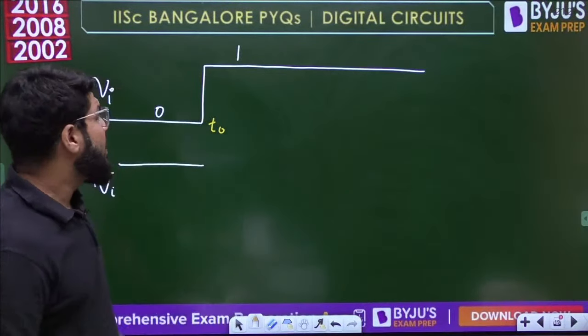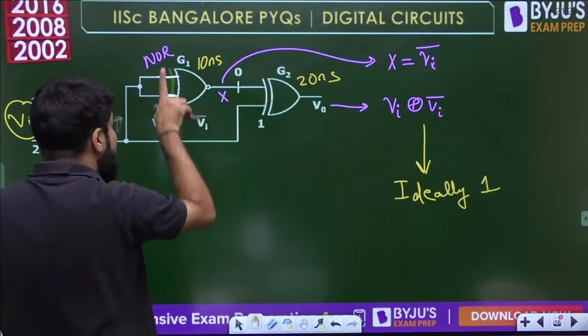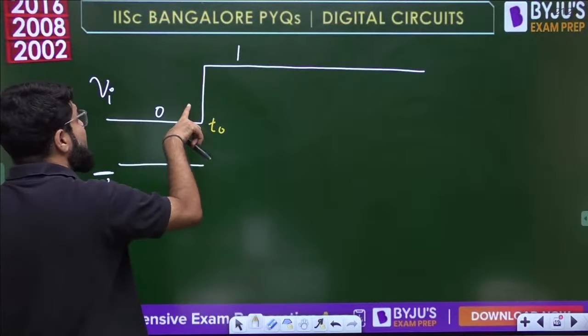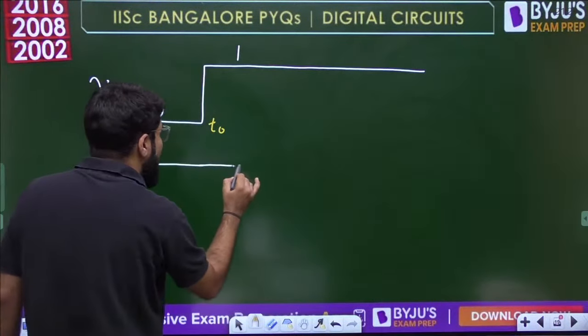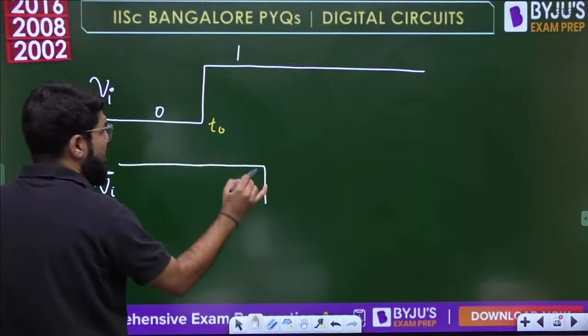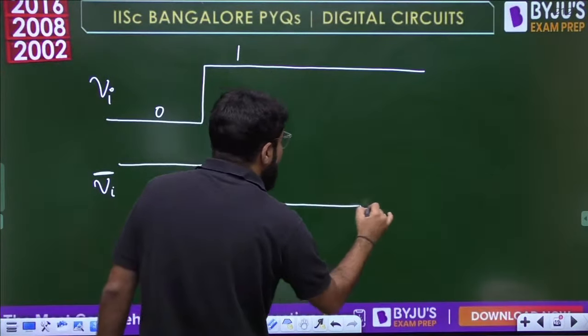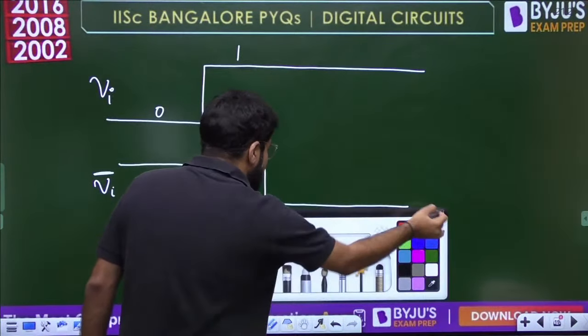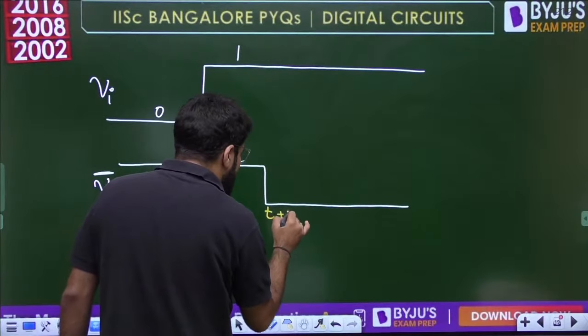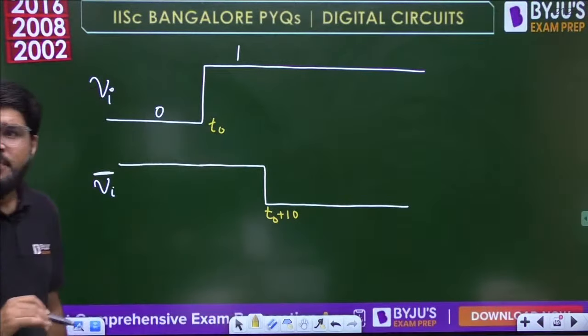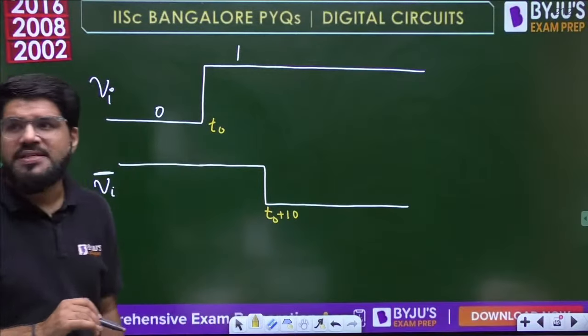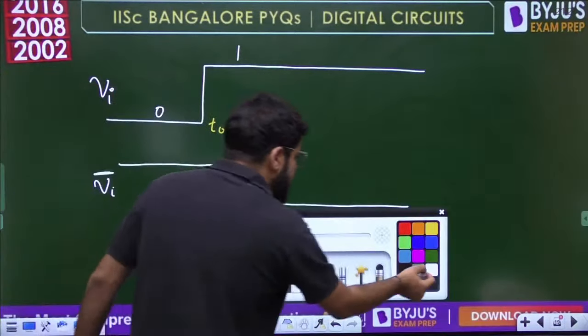The complement will happen after the delay of this NOR gate, which is 10 nanoseconds. So whenever Vi changes state, Vi bar will toggle, going from 1 to 0, but after 10 nanoseconds. That means this particular time will be T0 plus 10. Is that clear, everybody?